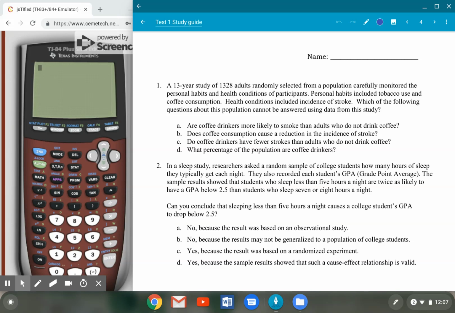So A, are coffee drinkers more likely to smoke than adults who do not drink coffee? B, does coffee consumption cause a reduction in the instance of stroke? And C, do coffee drinkers have fewer strokes than adults who do not drink coffee? And then D, what percentage of the population are coffee drinkers? The correct answer here is choice B.